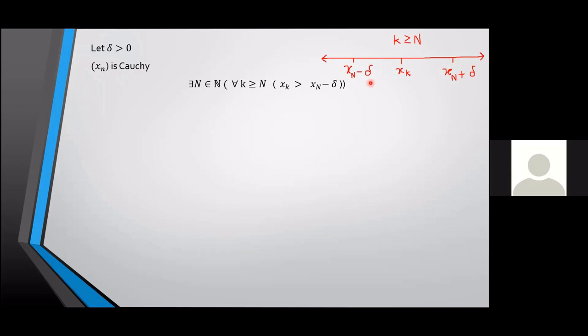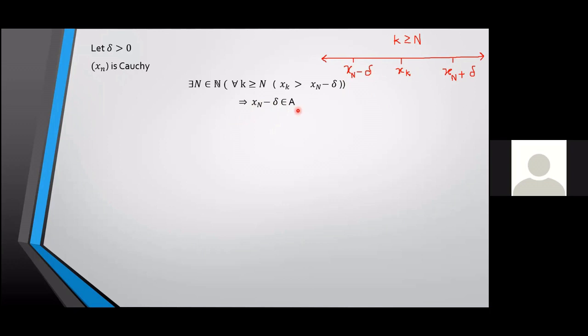A value will be inside that set if infinitely many terms of the sequence are greater than that particular value. So what can we conclude? Can you see an element that belongs to the set? It will be xn minus delta, right? So what have I just shown? I have shown that the set is non-empty.